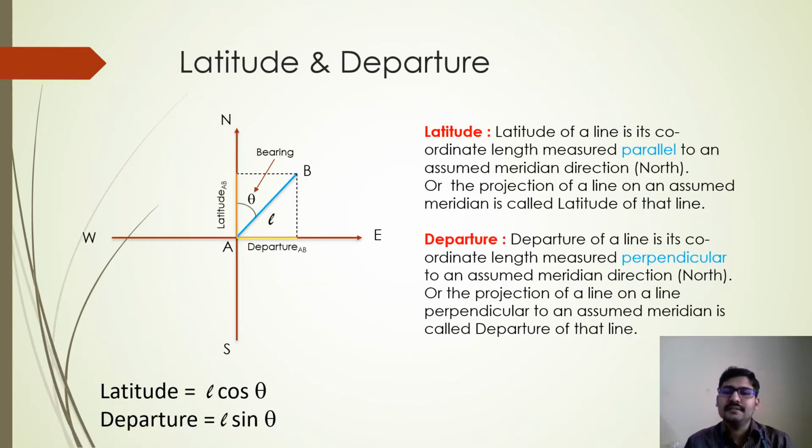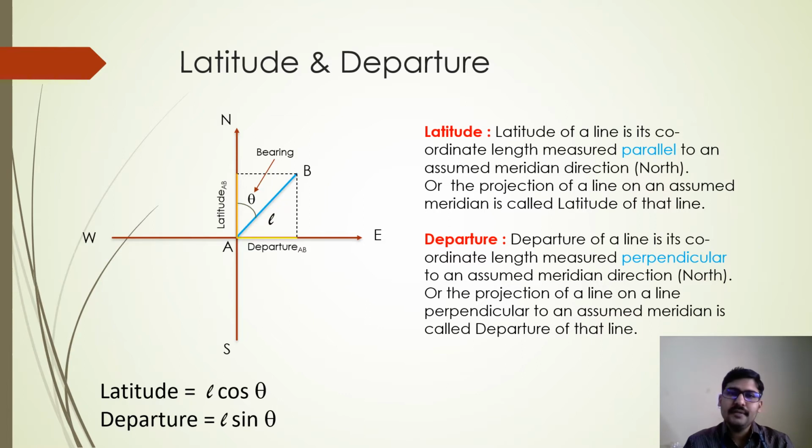Latitude and departure. These are two terms which are very important in case of compass surveying. So latitude of a line and departure of a line, right? So these are the terms associated with a line and a traverse. So whenever you have a line of certain length lying on the ground, definitely that line will have a certain direction.